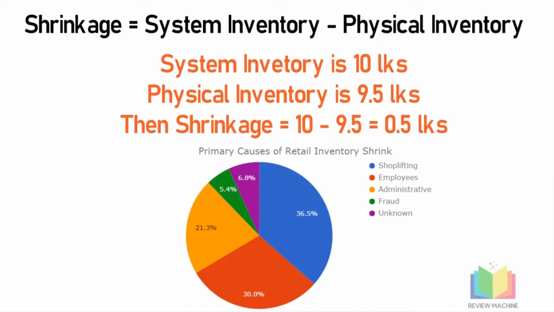So friends, according to the latest industry reports, 36% of shrinkage is caused by customer theft, that is shoplifting, and 30% of shrinkage is caused by employee theft, that is, associates working in the store. And 21% of shrinkage is caused by administrative errors.